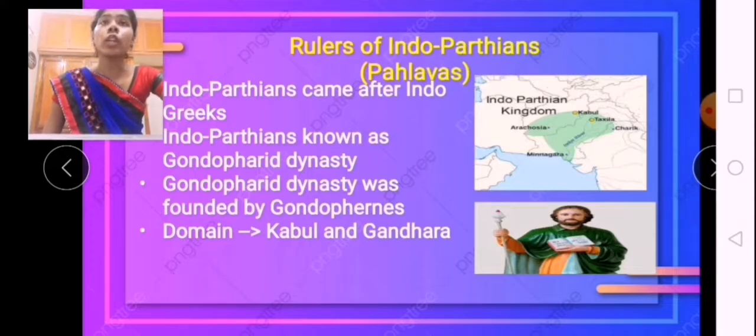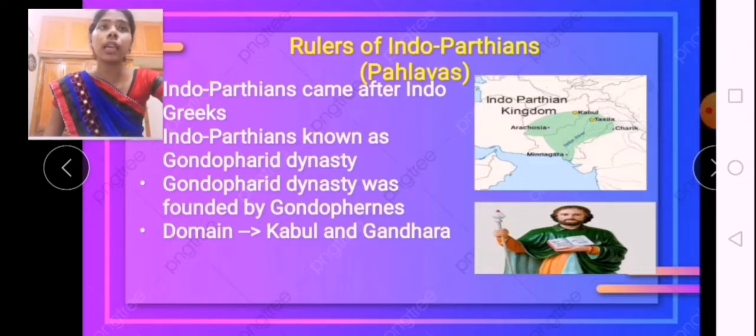The point to be noted is that Indo-Parthians can also be called Gondophorid. This Gondophorid was founded by Gondophares. The domain of Indo-Parthians comprised Kabul and Gandhara. Domain means the region, the particular area or territory. The domain of Indo-Parthians is Kabul and Gandhara.